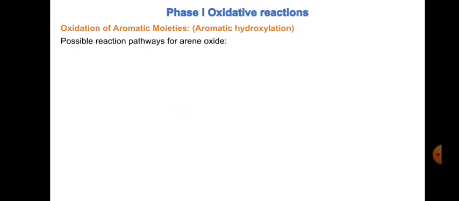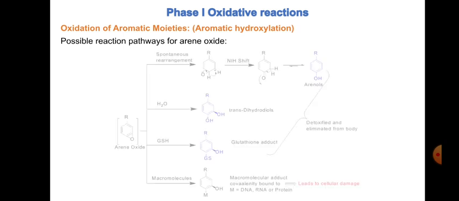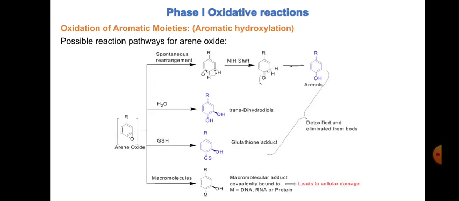Then another is the possible reaction pathways for the arene oxide. So arene oxides are the intermediates, right, and these intermediates are converted into arenols. So when you have arene to arene oxide and arene oxide to arenol, right? There are various possible pathways.